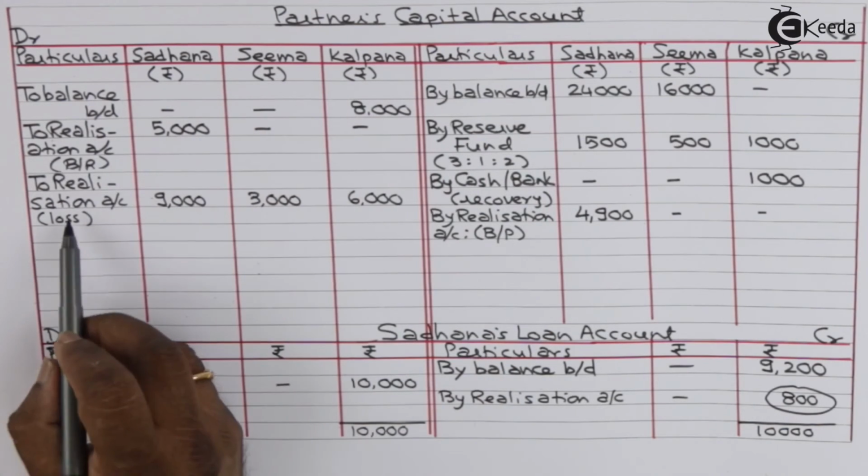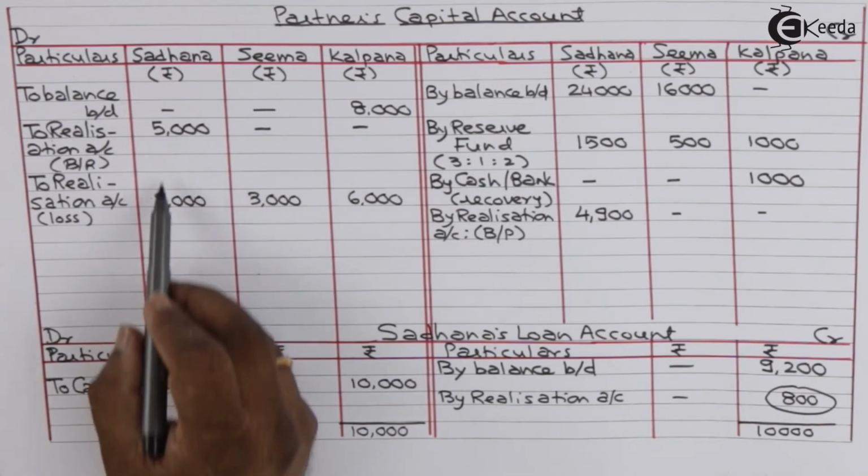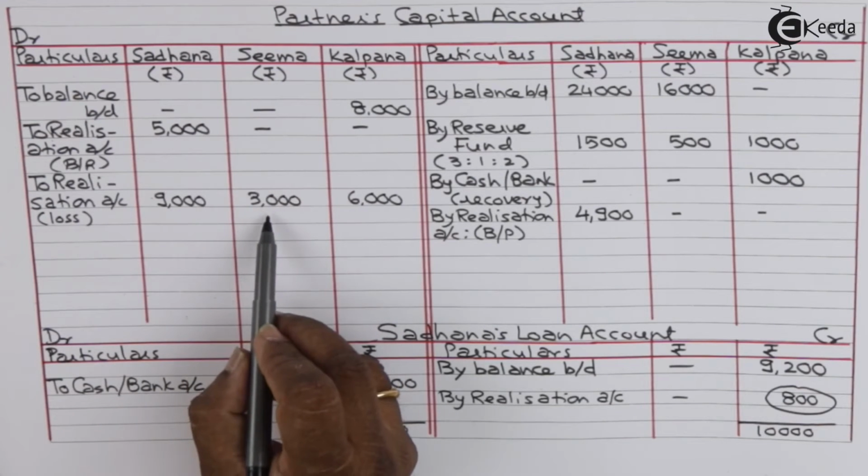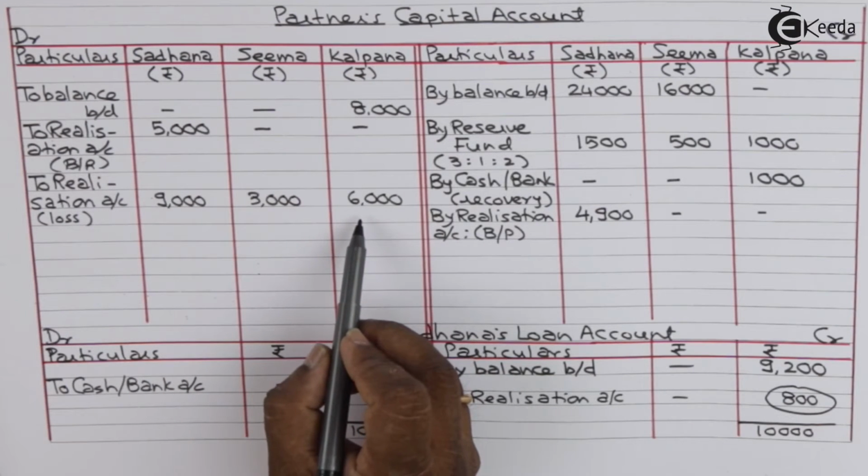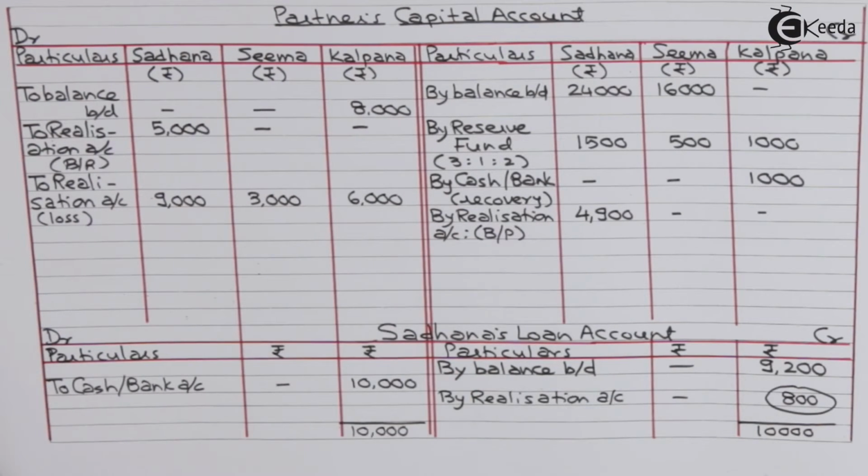Partners capital account debit to realization account, Sadhana 9,000, Seema 3,000, Kalpana 6,000. That is loss transferred.